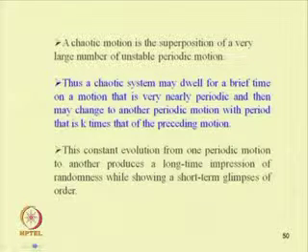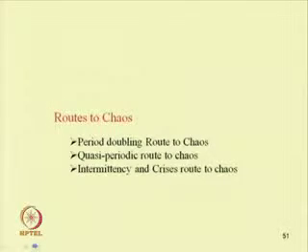So, this constant evolution from one periodic motion to another produces a long time impression of randomness, while showing short term glimpses of order. That means, we know that these chaotic solutions are neither fixed point response, periodic response nor quasi-periodic response. They depend very much on the initial condition, and there are several routes to this chaotic response.